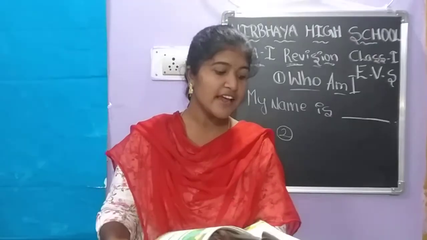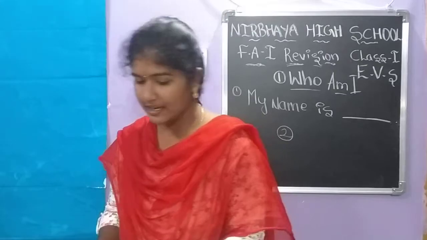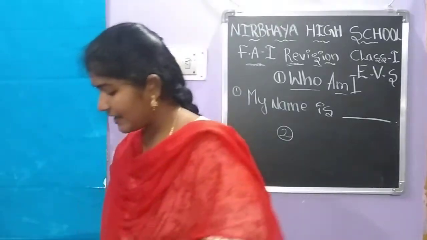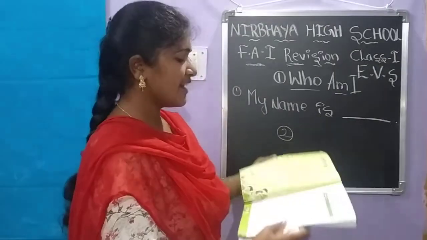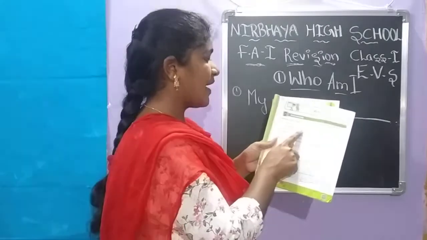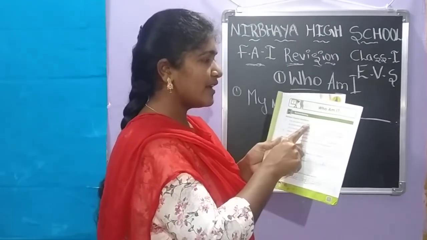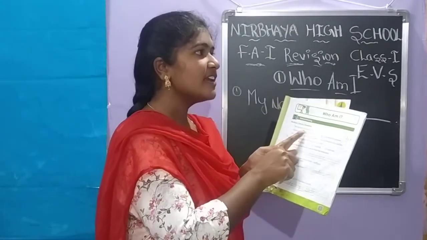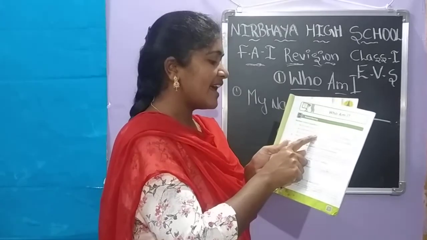F-I-R-S-T first, N-A-M-E name, and L-A-S-T last, N-A-M-E name. A full name has a first name and last name. Have you understood? A full name of a person has a first name and last name.